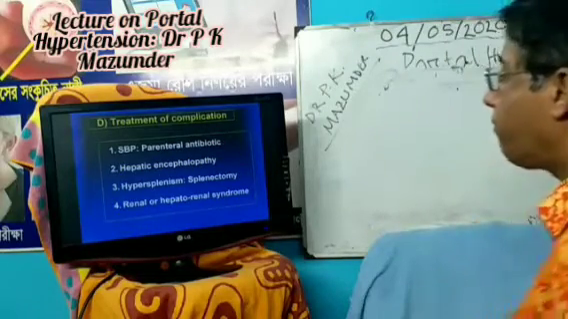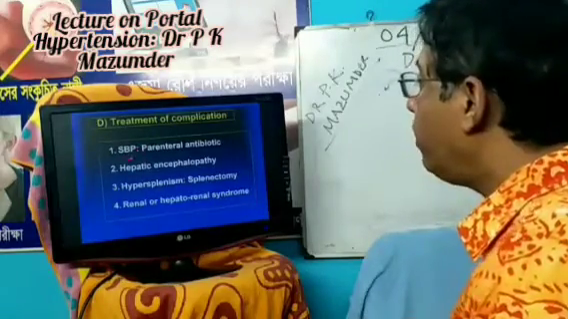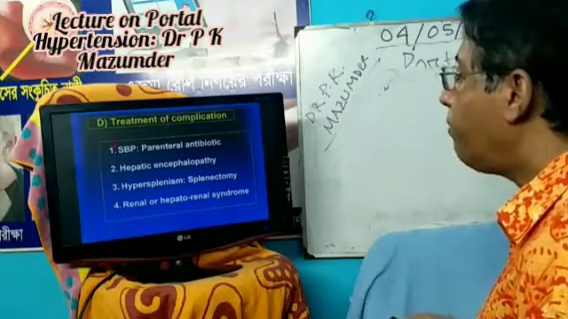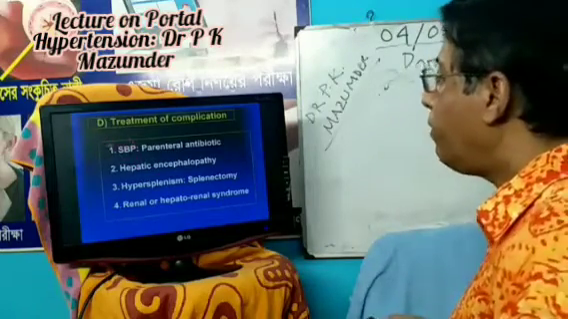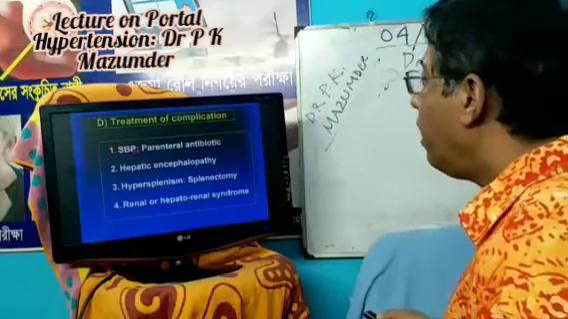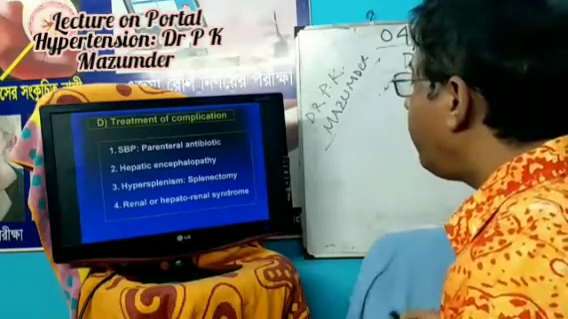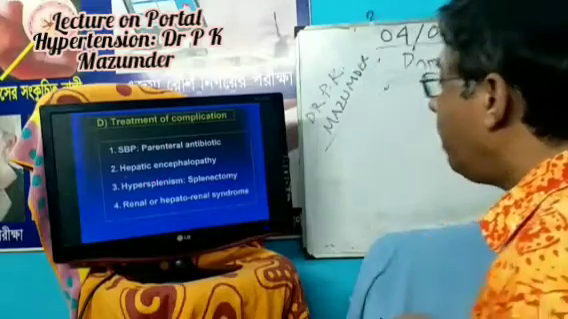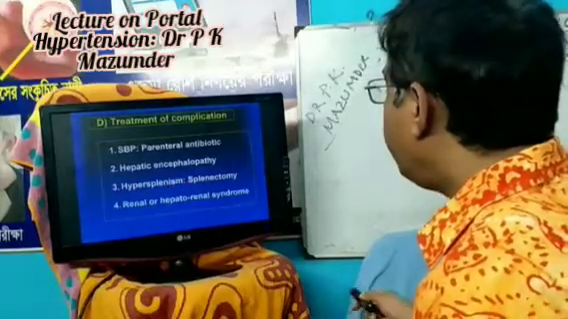Now treatment of complications. Here very important is spontaneous bacterial peritonitis. If a patient presents to you with fever and abdominal pain, you think the patient has developed spontaneous bacterial peritonitis. In that case, you examine the abdomen and find the abdomen is tender, and if you diagnose spontaneous bacterial peritonitis, you treat the patient with parenteral antibiotics. If there is hepatic encephalopathy or hepatorenal syndrome, you should treat the patient accordingly. And if the patient develops hypersplenism, I already told you the signs of hypersplenism, you should do splenectomy.